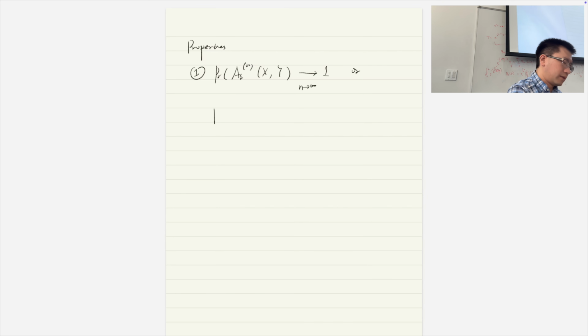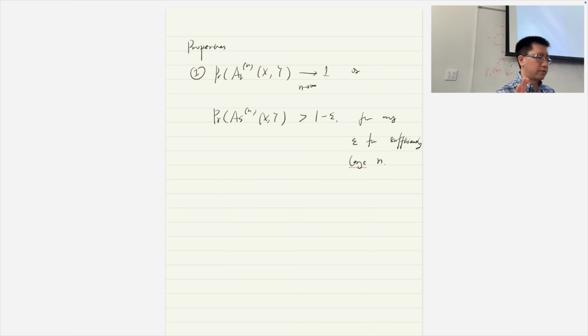Or we can write it this way: the probability of the typical set will be bigger than 1 minus epsilon for any epsilon, for sufficiently large n. So this first property basically means that the typical set occupies all the probability mass. This is not surprising, right?